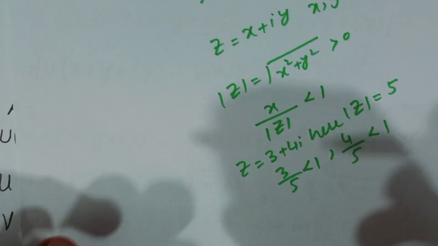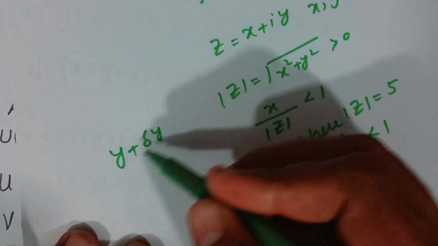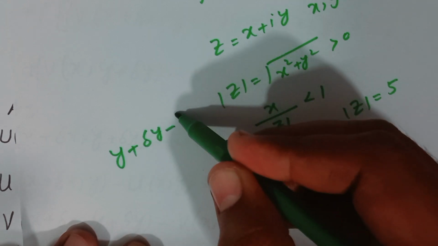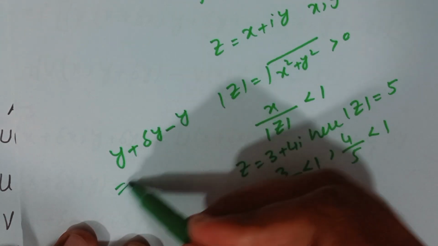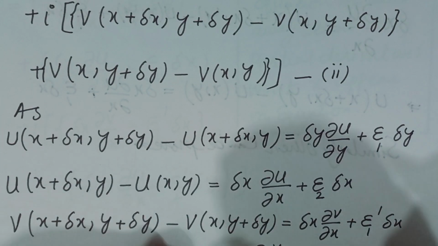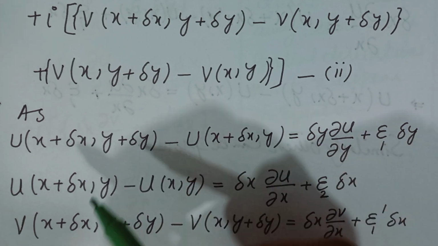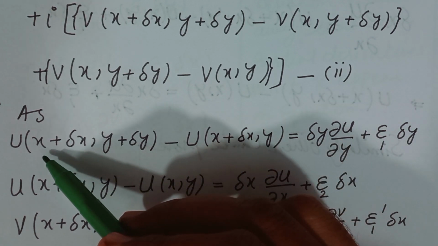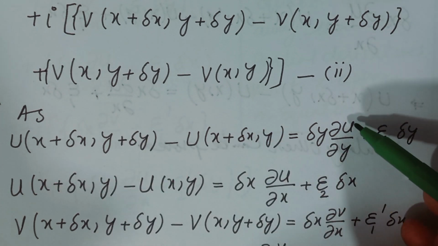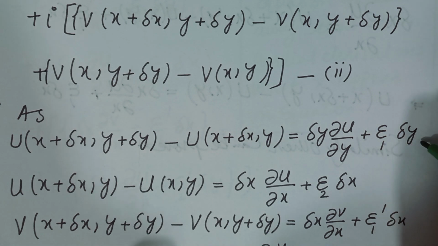It means y is changing by delta y. So writing delta y and multiplying it with, because our function is u here, partial u over partial y plus epsilon 1, where epsilon 1 is an error, something extra, into delta y.